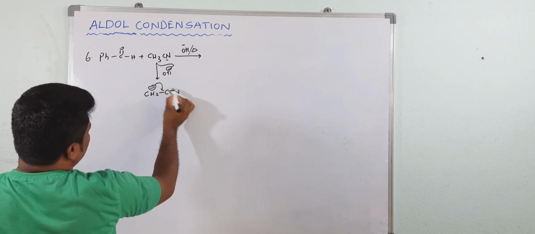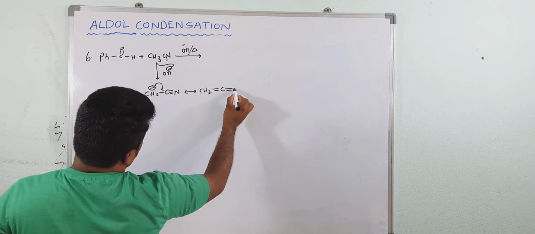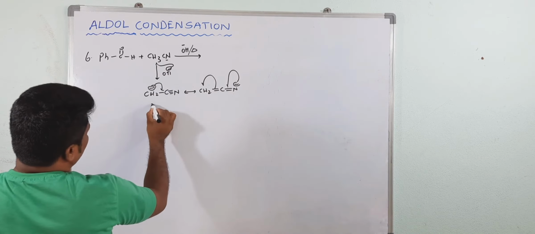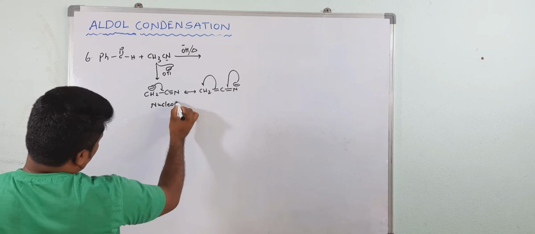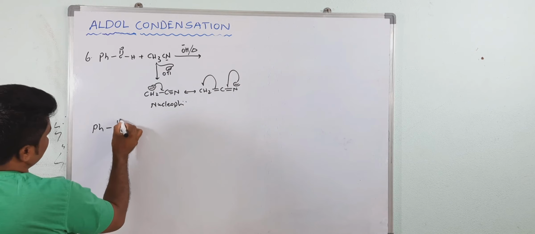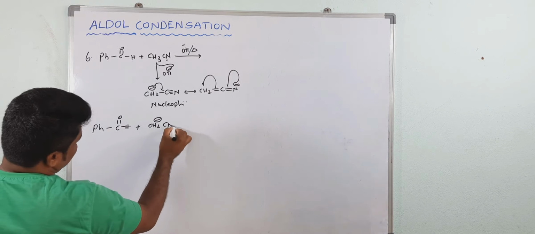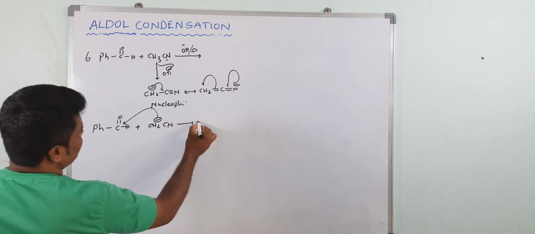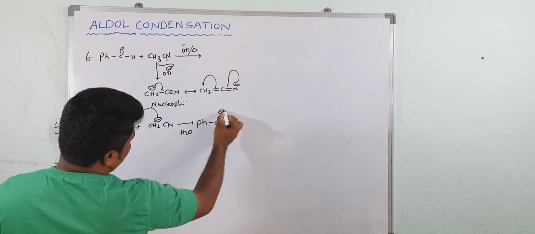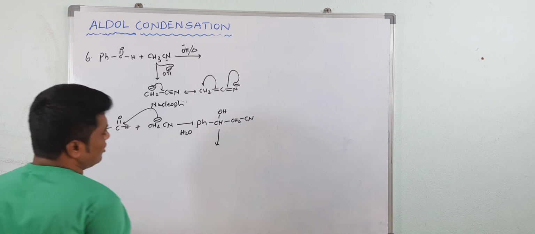It is stabilized by resonance. Now CH2 double bond C and negative, then again it forms the resonance. This is our nucleophile. Now this nucleophile will react with benzaldehyde. In the presence of water, I am directly writing the product, so it becomes PhCH(OH)CH2CN.